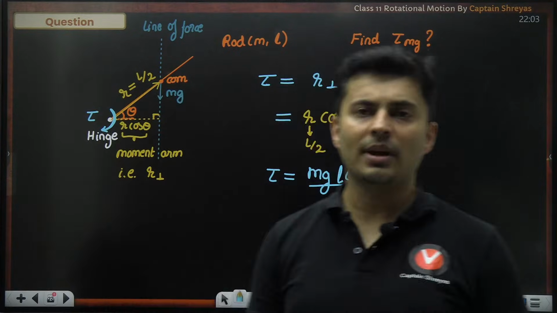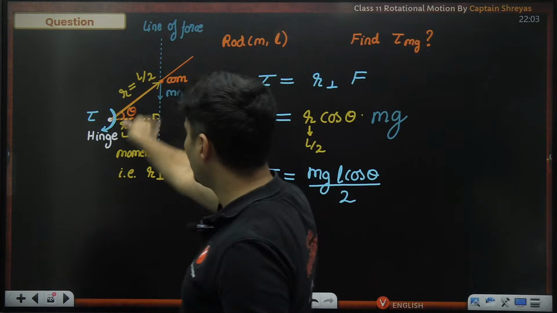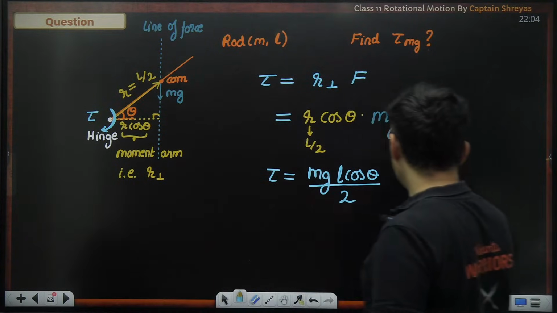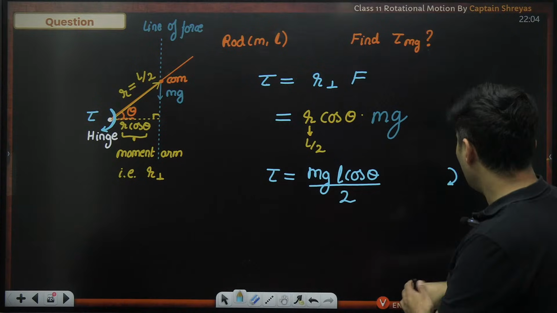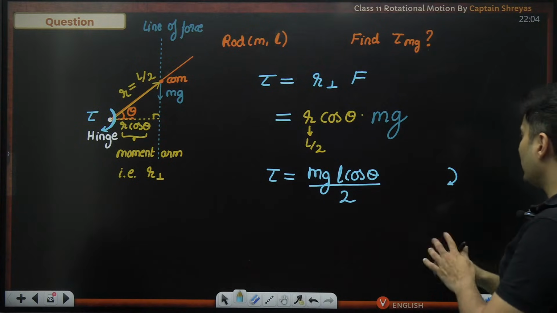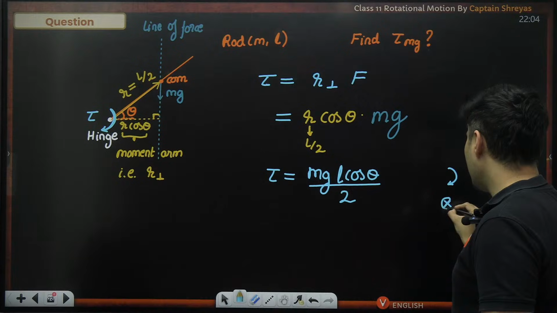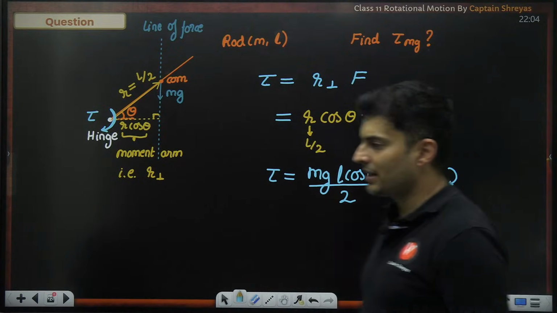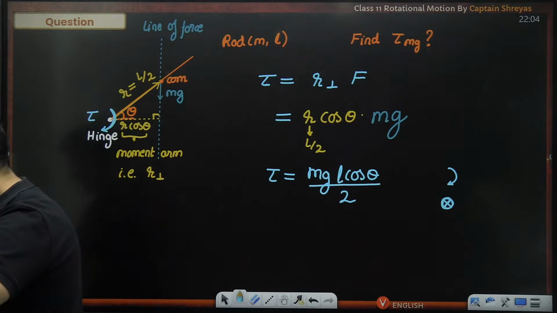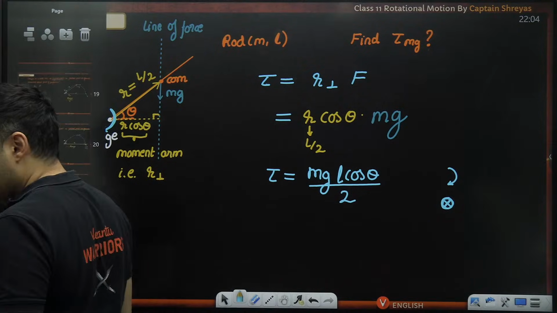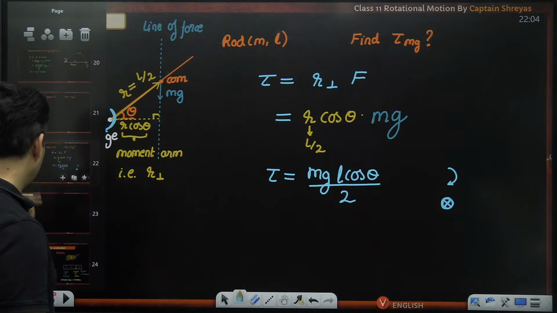Is that clear how we figured out the value of the torque? Also, I know the direction of the torque because it is clockwise. If you curl your fingers clockwise, the fingers are going inside. So the torque vector is technically inside the plane of the board. Okay, very good. Awesome. Let's move ahead.